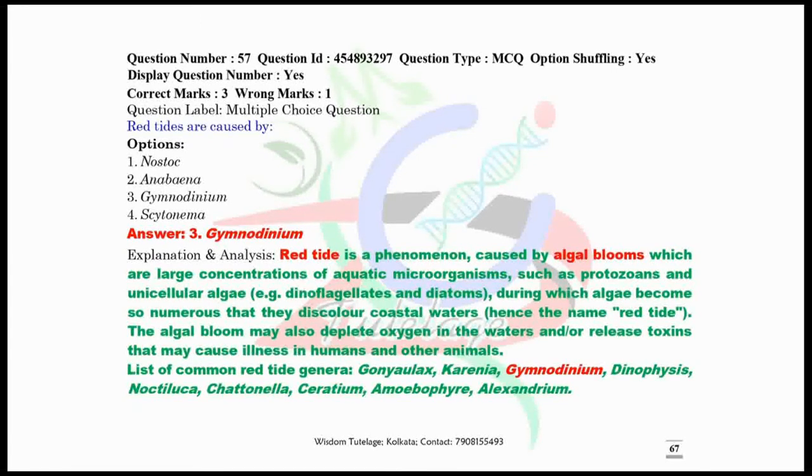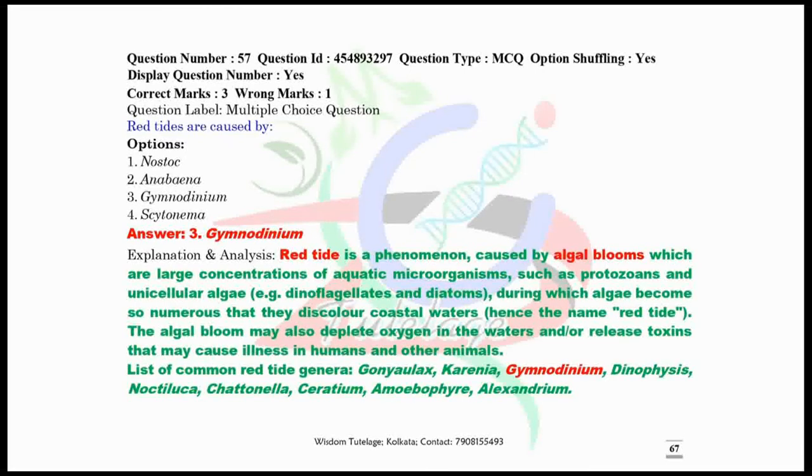Gymnodinium. This is a phenomenon caused by algal blooms, which are large concentrations of aquatic microorganisms such as protozoans and unicellular algae like dinoflagellates and diatoms, during which algae become so numerous that they discolor coastal waters. Hence the name red tide. The algal bloom may also deplete oxygen in the waters and release toxins that may cause illness in humans and